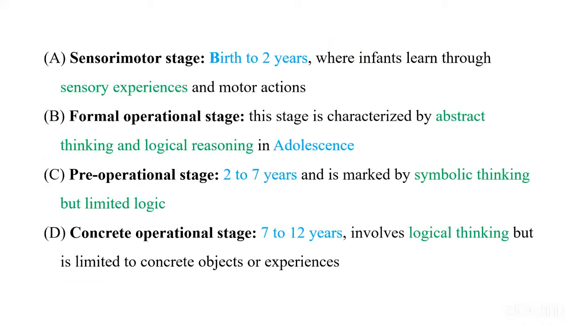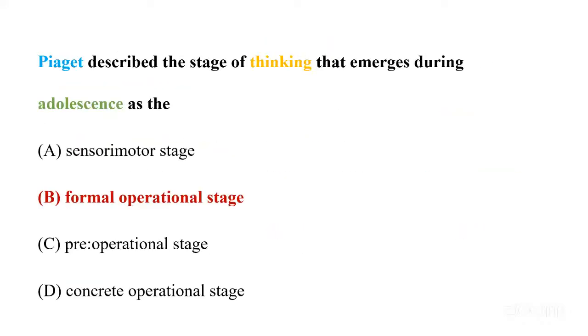Again, the next question is also a bit messed up. Sorry for this. Piaget described the stage of thinking that emerges during the adolescent phase. The first is sensory motor, then we have formal operational stage, then we have pre-operational stage, and then we have concrete operational stage. So when we are talking about adolescent phase thinking, it is the formal operational stage.